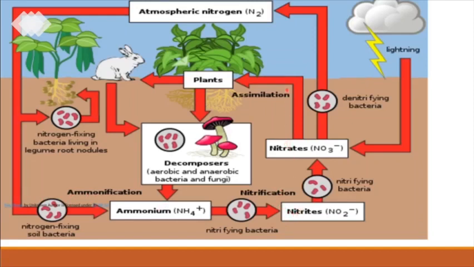These nitrates are absorbed by plants, and animals depend on plants for food, and that nitrogen gets assimilated in the animal body also. Animals defecate waste material, and that can be decomposed into ammonia again, or else after the plants and animals die, they are decomposed by aerobic bacteria, anaerobic bacteria and fungi into ammonia.